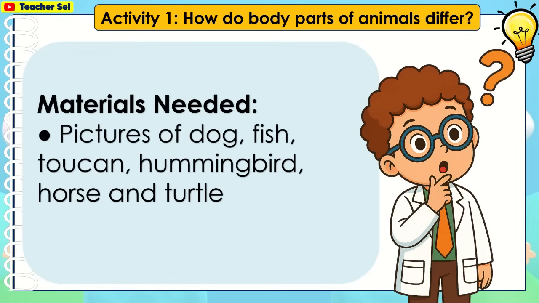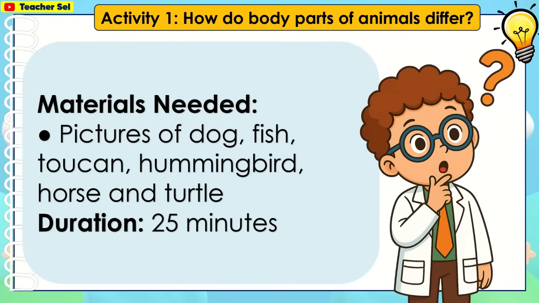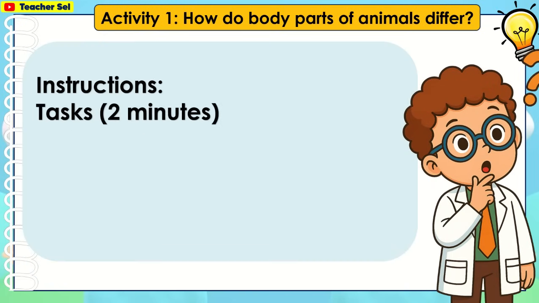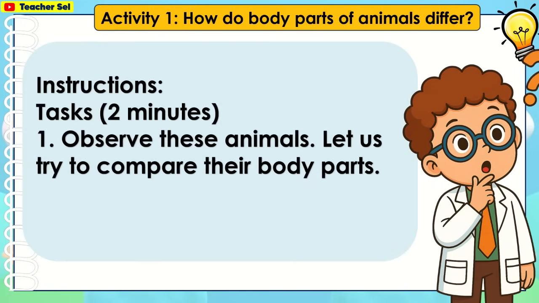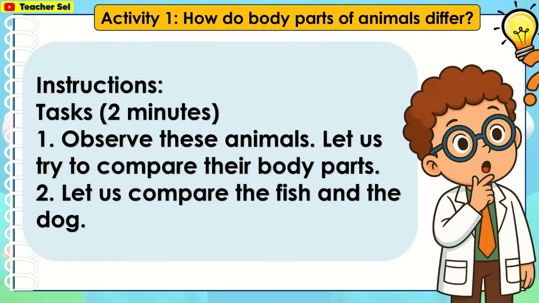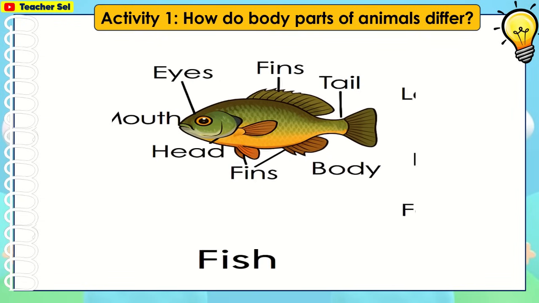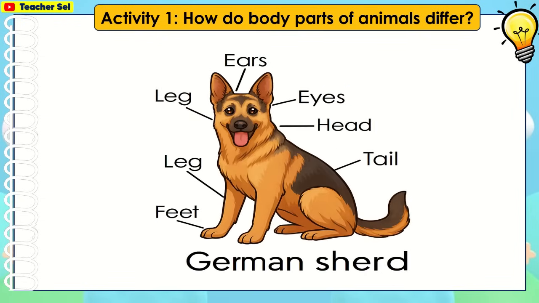Materials needed: pictures of dog, fish, toucan, hummingbird, horse, and turtle. Duration 25 minutes. Task 2 minutes. Observe these animals. Let us try to compare their body parts. Let us compare the fish and the dog. Here is the illustration for fish. And for dog.